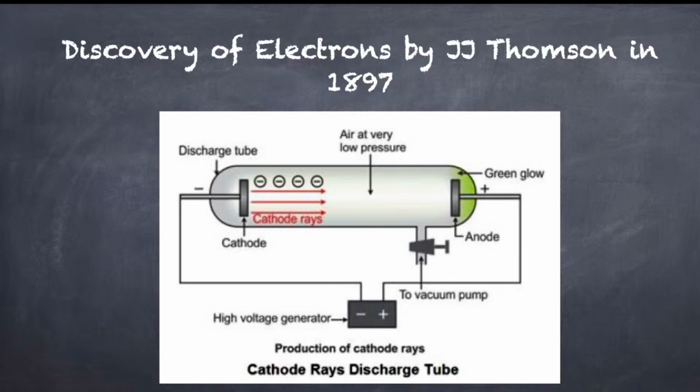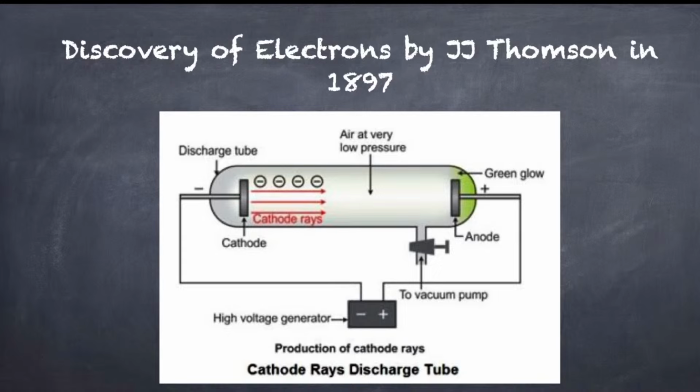He expected that when he passed the high voltage through the discharge tube, the tube would start to glow, just like the tube lights that glow when we switch them on. But in this experiment also, nothing happened.